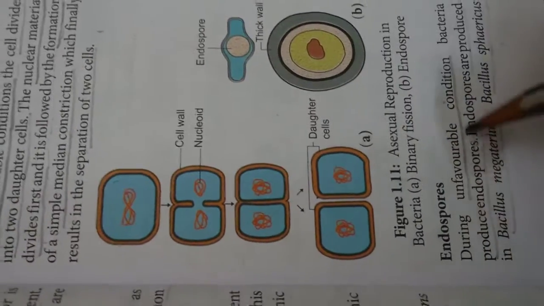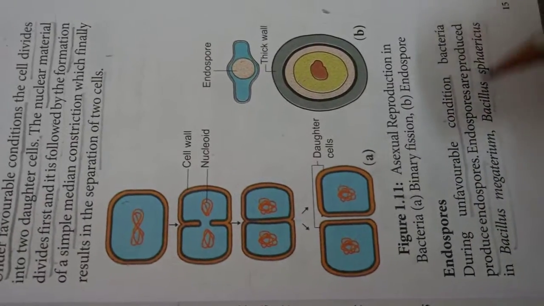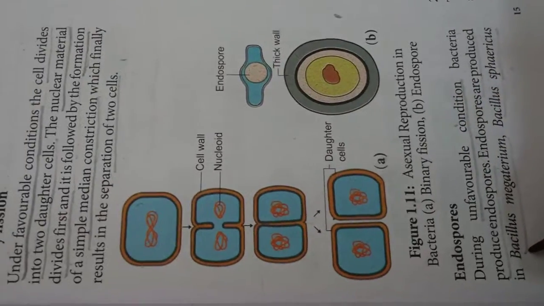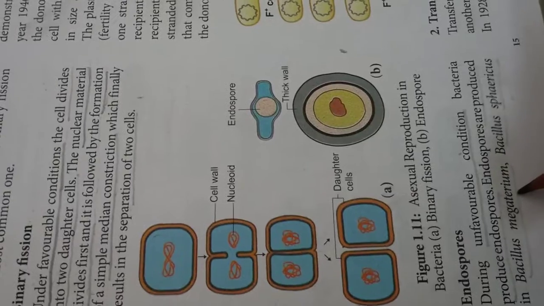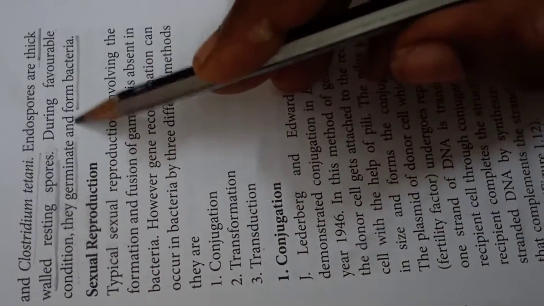Endospores are produced by bacteria in unfavorable conditions. Examples of endospore producers: Bacillus megaterium, Bacillus anthracis and Clostridium tetani. Endospores are thick-walled resting spores. During favorable conditions, they germinate and form bacteria. This is the endospore. This is the thick wall of the endospore.